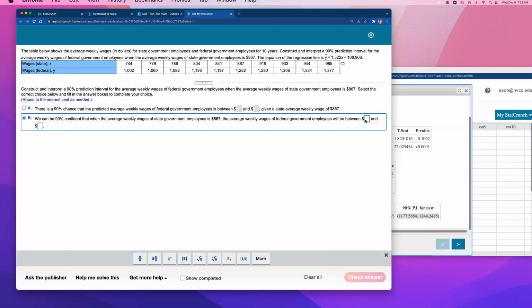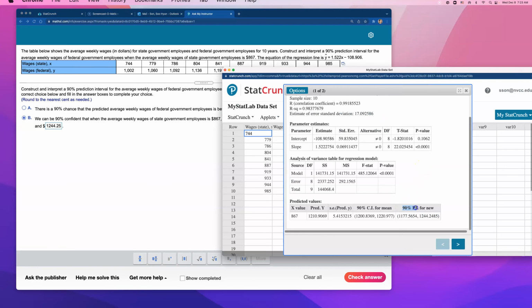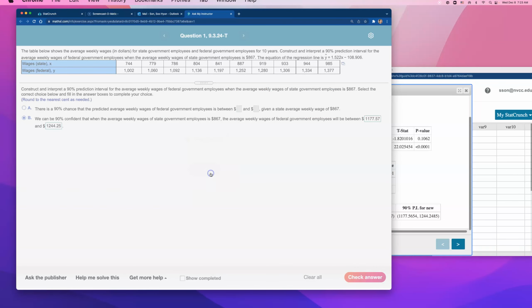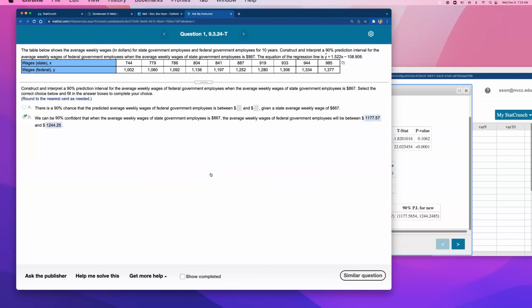Now, they want us to round to the nearest cent. So I'll say 1177.57 for the lower bound. And for the upper limit, we're going to type 1244.25. Okay, but remember to go with that 90% PI for new, okay? Let's check our answers. That's good. And I think that's it.